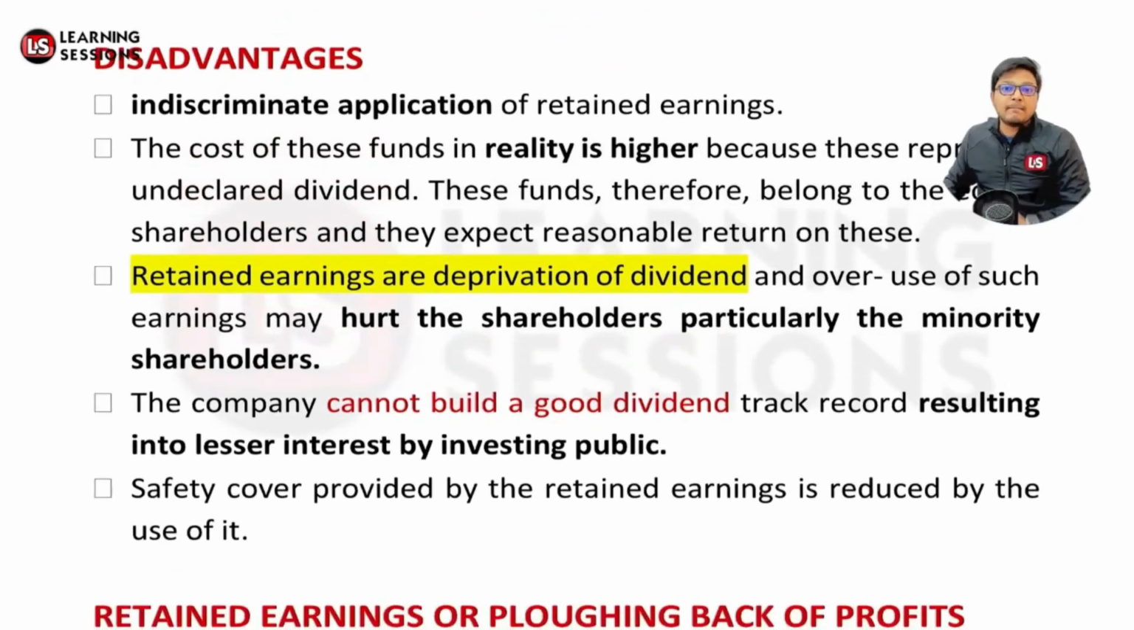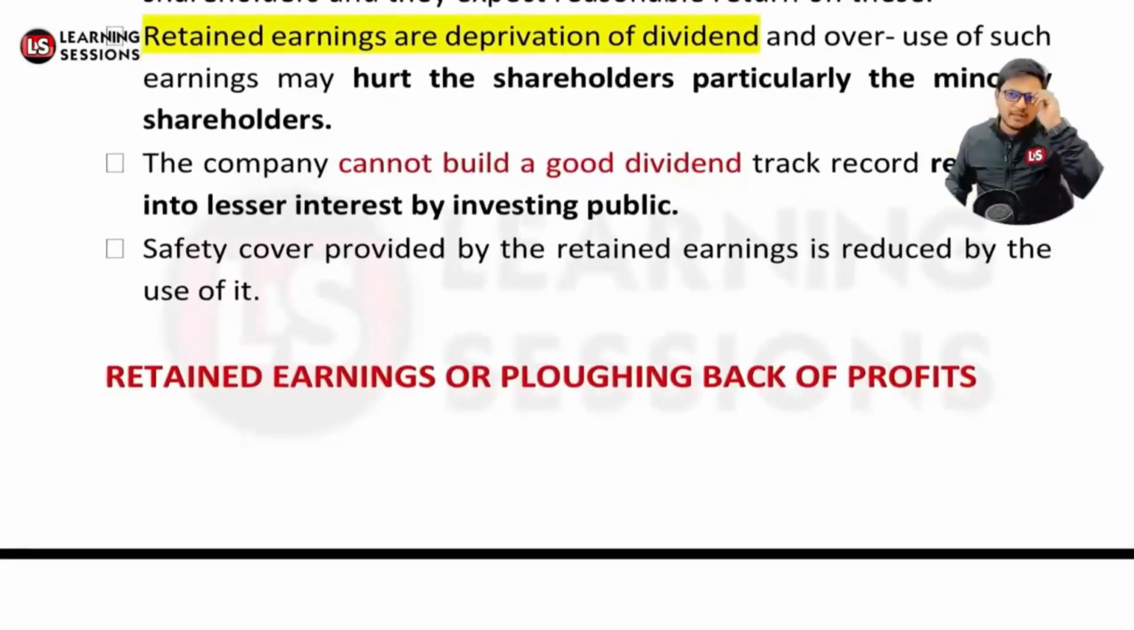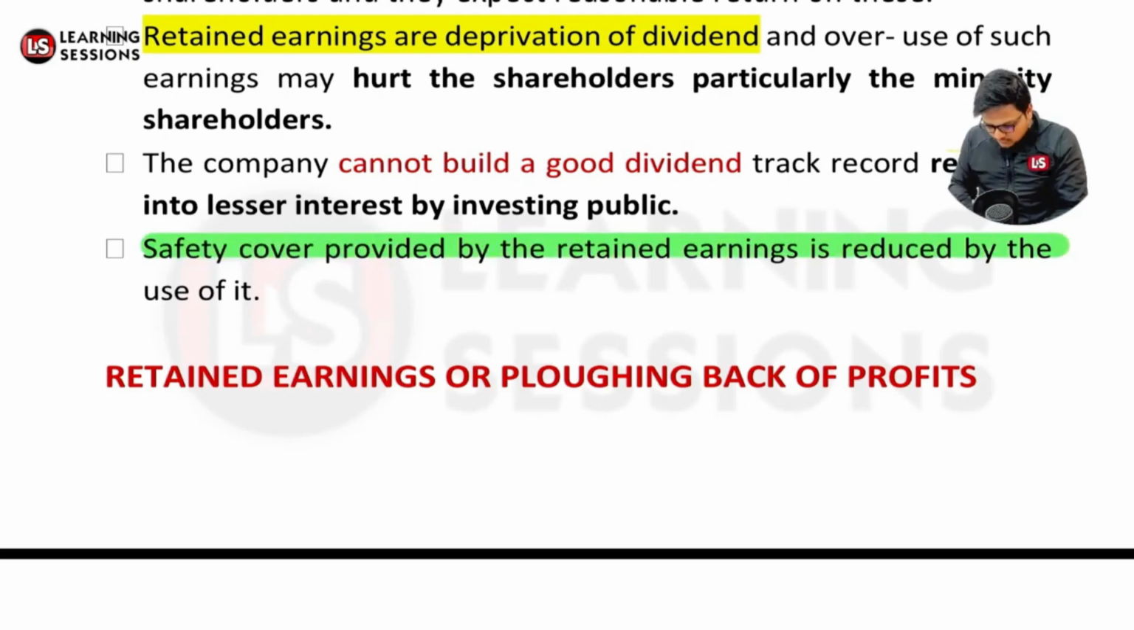And further, the company cannot build a good dividend track record if they are retaining the profits again and again and not issuing dividends. That's the case related to it, right? You must be understanding the component related to it. And further, the safety cover provided by the retained earnings is reduced by the use of it. Now if you have retained the profits, definitely it's a safety cover for you. You can be using it for absorbing the losses. But if you have used it somewhere, definitely the safety cover is reduced, right?